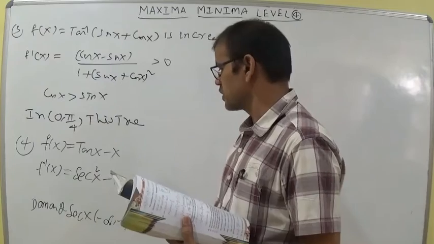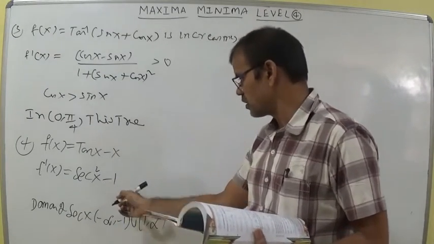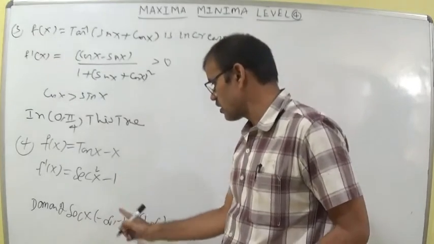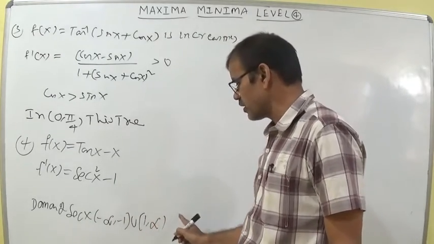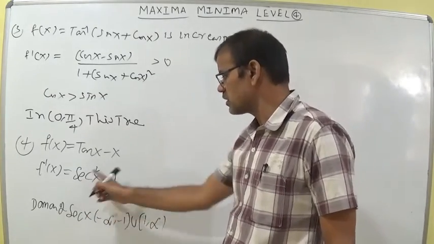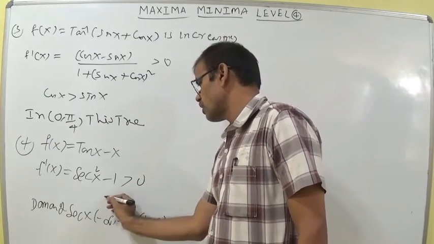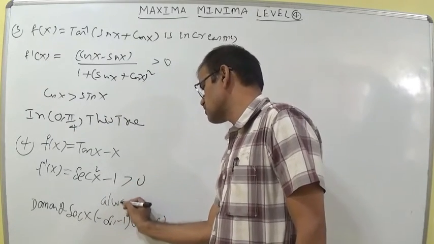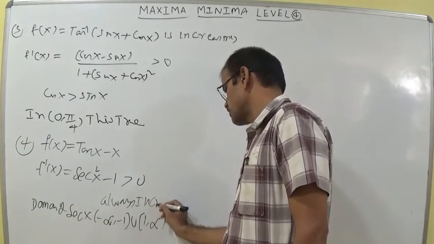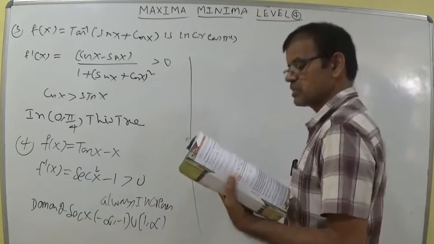So secant square x is always positive. Whenever it is squared, it becomes only positive values. If you put negative also, you can get the positive values. Greater than 1, for example, if you take 2, 2 minus 1 becomes 1. If you take 3, 3 minus 1 becomes 2. Like that, this is always greater than 0. Therefore, it always increases. The function f of x is an increasing function.